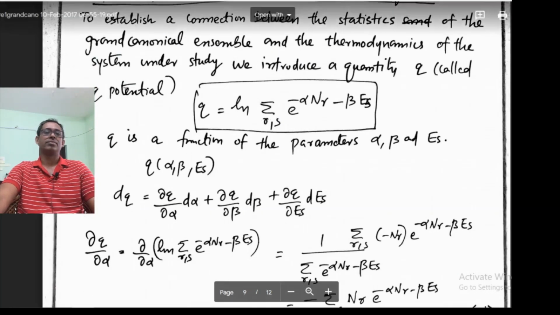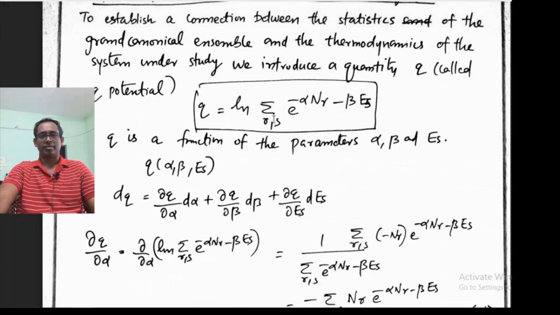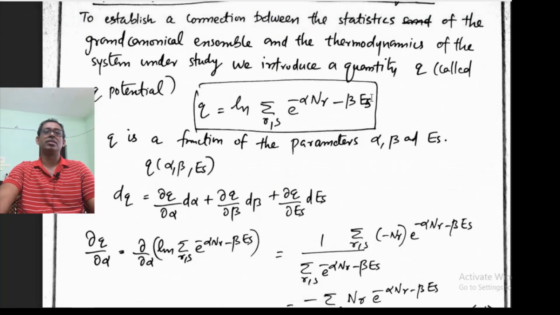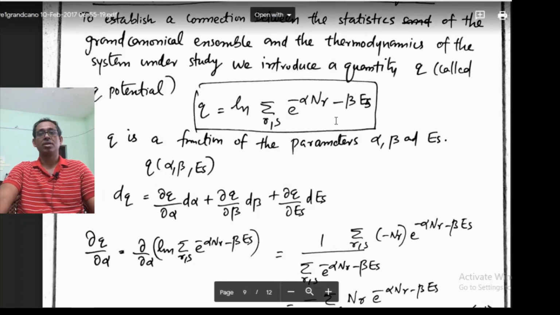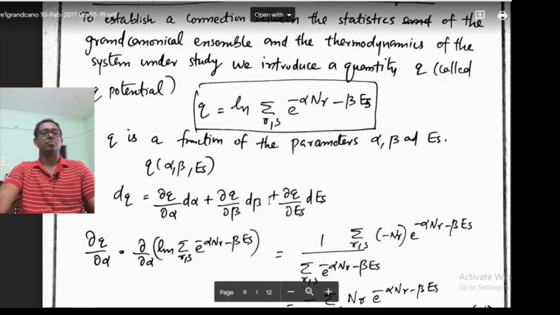Log of that is the Q potential. And we will see later on that this thing is the grand partition function, the summation over R and S of e to the power minus alpha Nr minus beta Es.